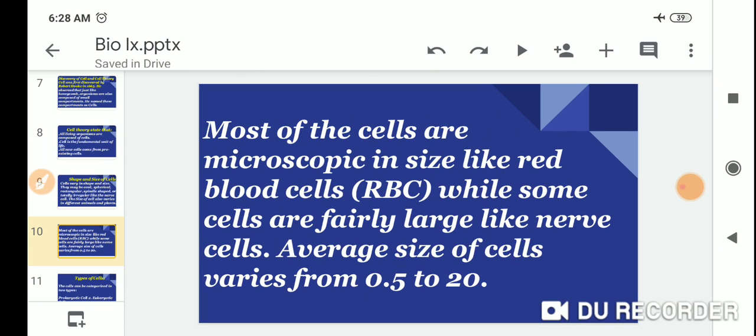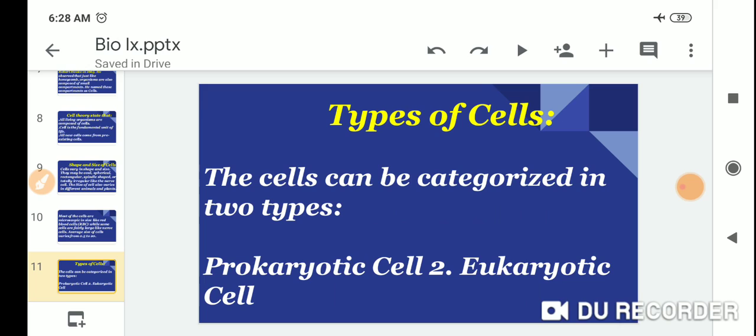Most of the cells are microscopic in size, like red blood cells, or RBC, while some cells are fairly large, like nerve cells. The average size of cells varies from 0.5 to 20.